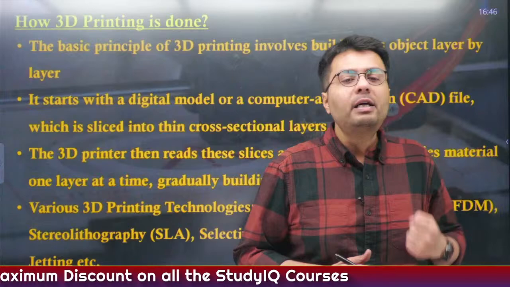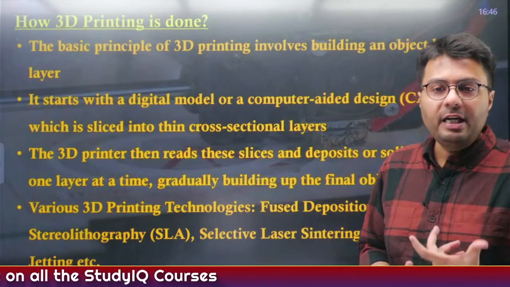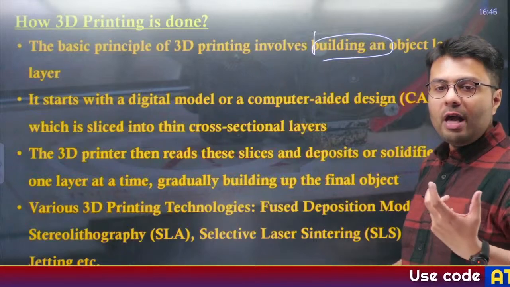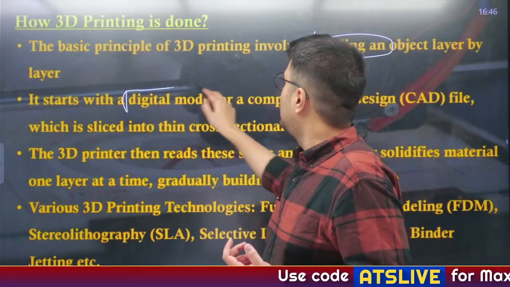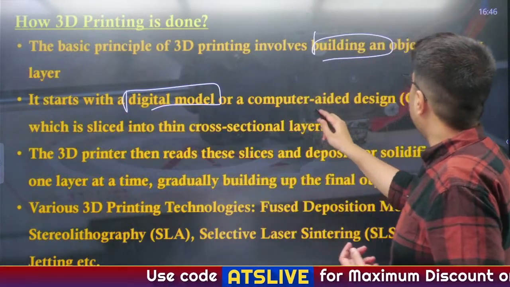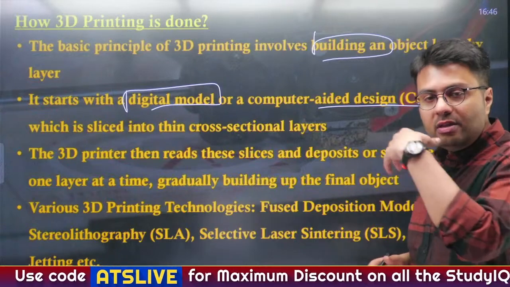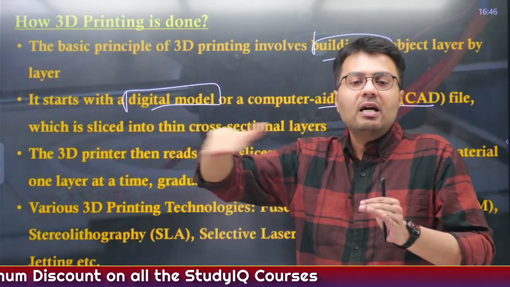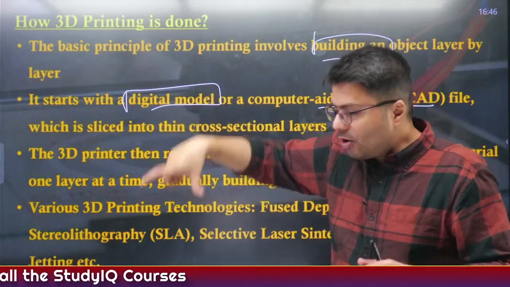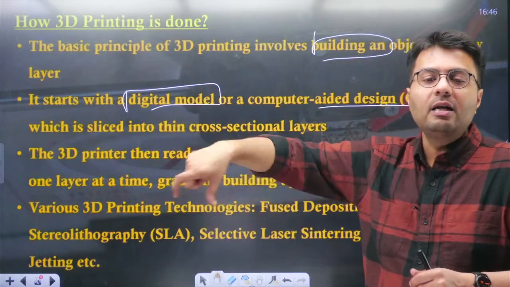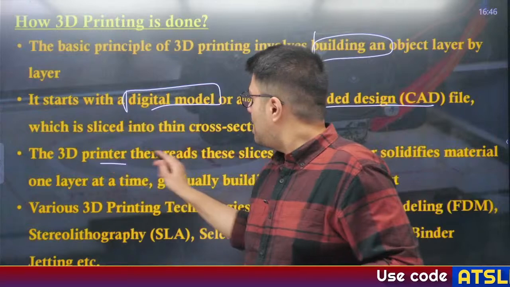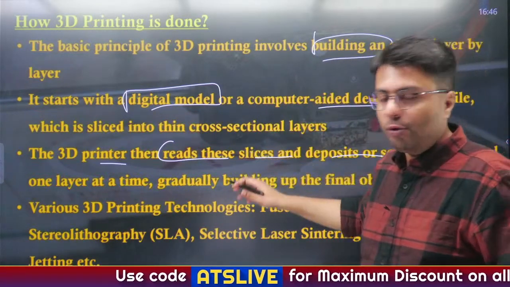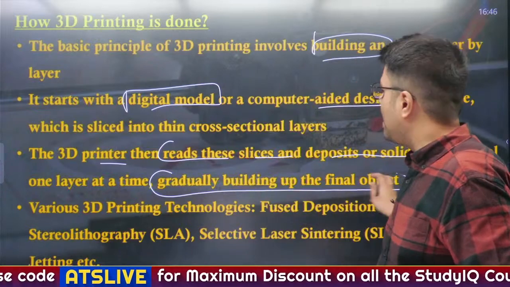Now, how is 3D printing done? The basic principle of 3D printing is that before building an object layer by layer, you have to create a digital model of that object in the computer with computer aided design. Once you create a design, this software slices that design layer by layer and orders the printer to print it layer by layer. The 3D printer then reads these slices and deposits and solidifies material as per the computer program, gradually building up the final object.